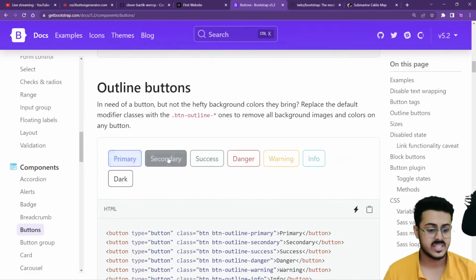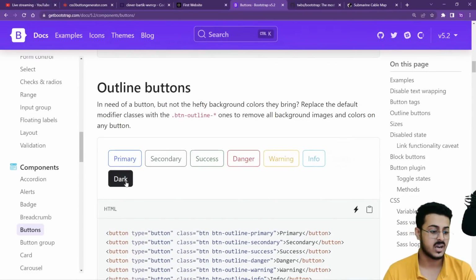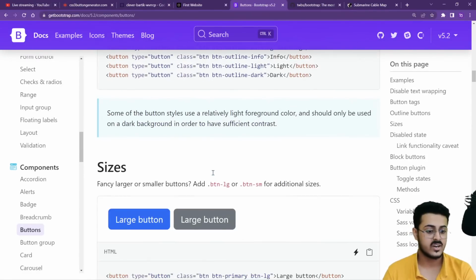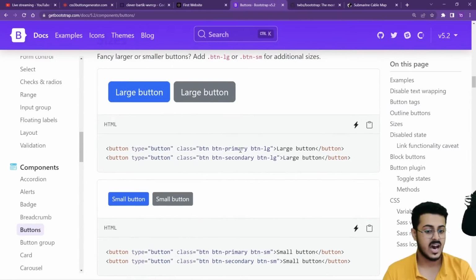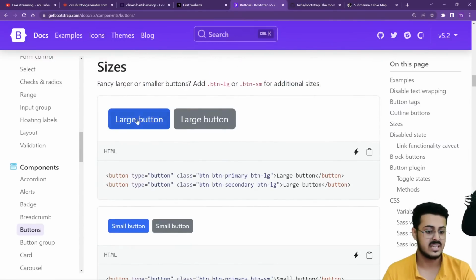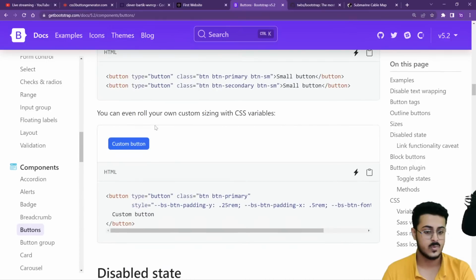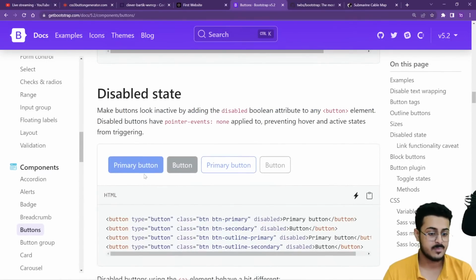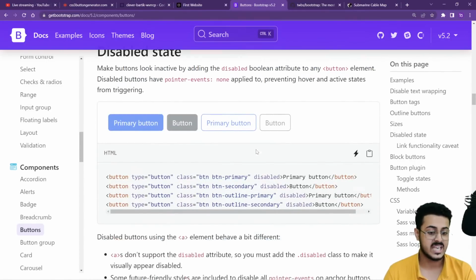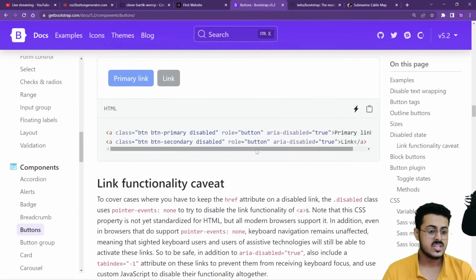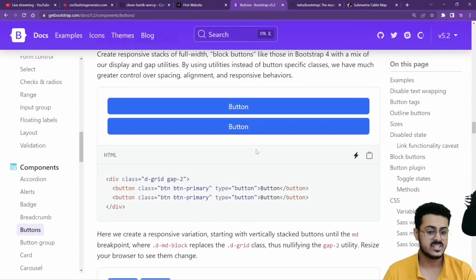Outline buttons, as you're able to see, we saw one of them, the dark outline button that we created. Sizes of the button: large we have also seen, which makes the button large. You can create the button small as well. You can disable a particular button, so this is a button that you cannot click, a disabled button right over there. There are a lot of things that you can create. If you want to extend the button throughout the entire page, you can do that as well.